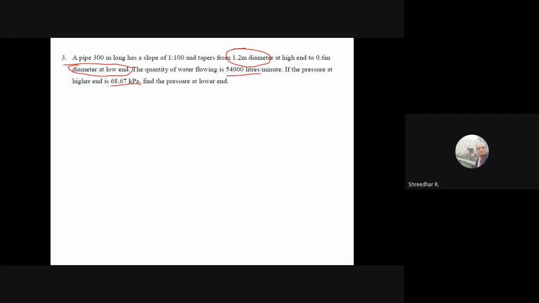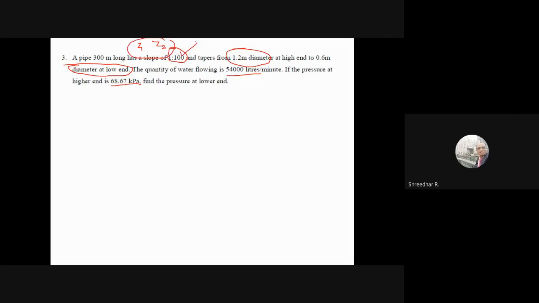So pressure at the higher end is given, 68.67 kPa. You have to find the pressure at the lower end. It is similar to the previous problem, but the only thing is the slope is given here, which is 1:100. Last time Z1 and Z2 were given to you, but in this problem Z1 and Z2 are not given. So you have to find them from this slope. That's the difference between the previous problem and this problem.